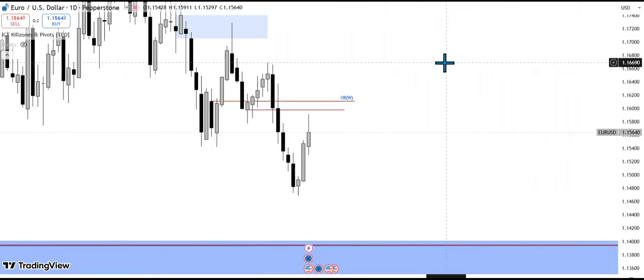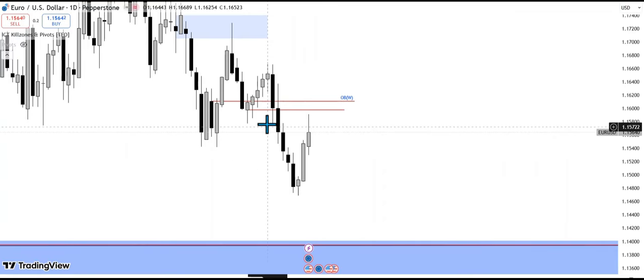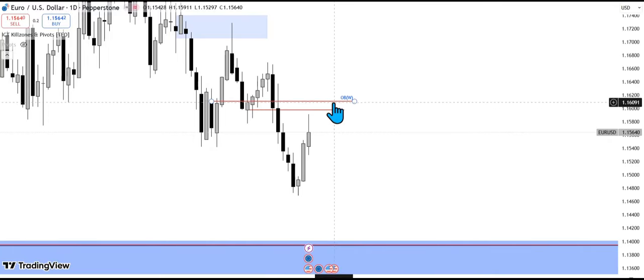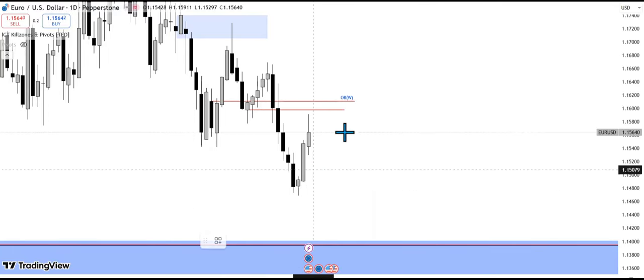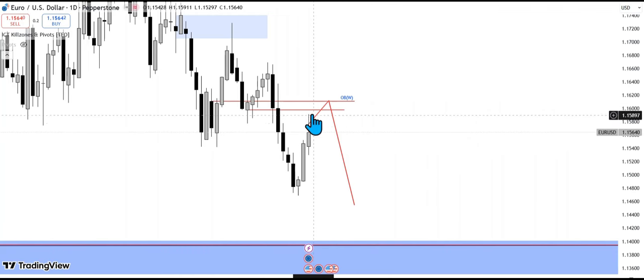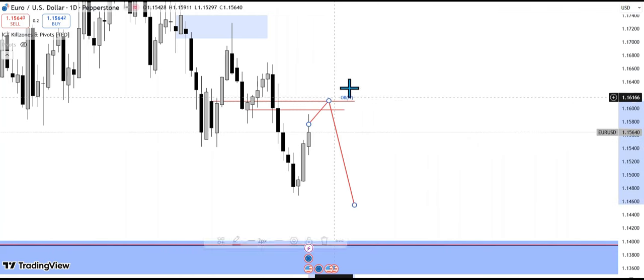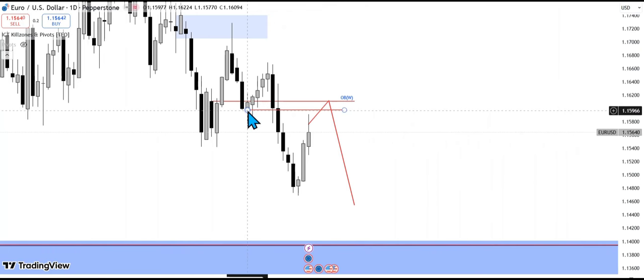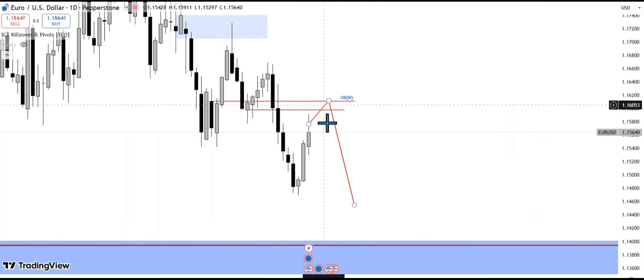So let's look at the daily time frame. On the daily time frame, this is our daily order block. This is the weekly order block. So again, we want to see price use one of these order blocks to push price lower, or we might get a retracement all the way to this weekly. But remember, this daily order block starts from here to here. So all this is still a daily order block, which is still in line with the weekly order block. So that is the key level I'm watching for this EURUSD.